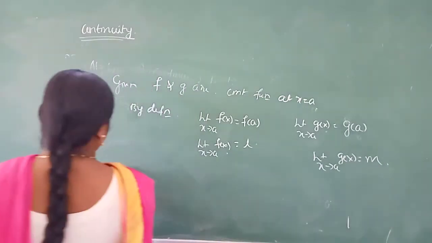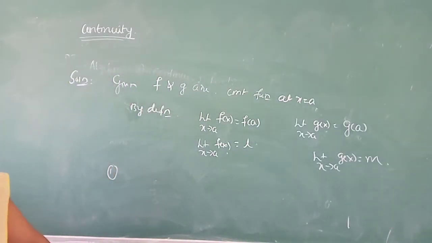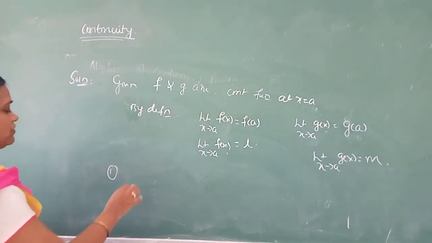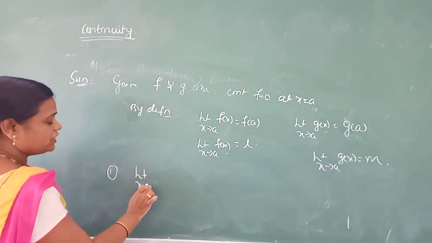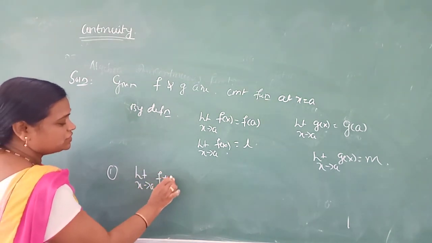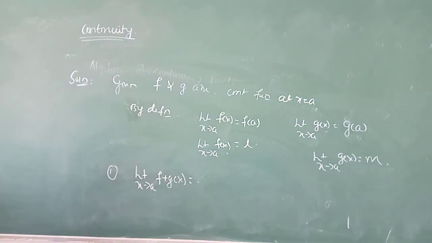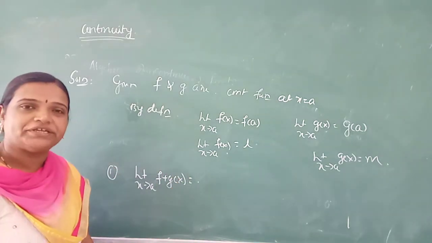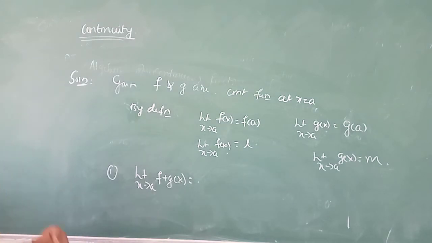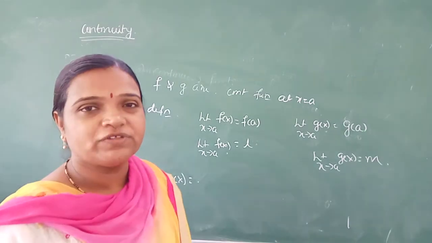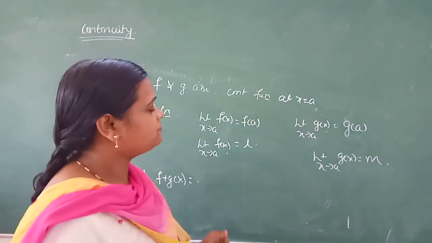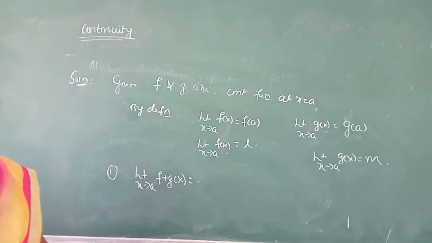very first, mentioned f plus g is also continuous. Therefore, I will apply limit x tends to a of f plus g of x. Correct. X is an arbitrary point. Consider x is an arbitrary point, and we know that the limit of the sum is equal to the sum of the limits, as we have studied last year.